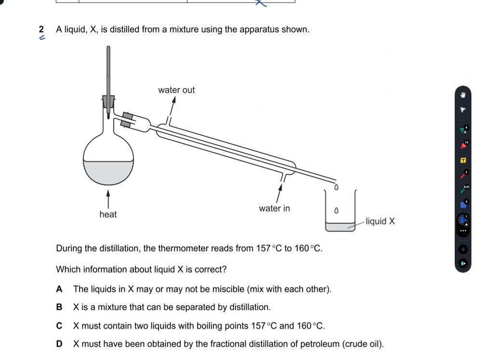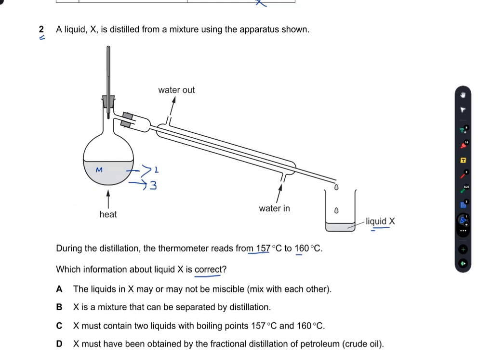Question number 2. A liquid X is distilled from a mixture using the apparatus shown. During the distillation, the thermometer reads from 157 degrees C to 160 degrees C. Which information about liquid X is correct? First, this liquid X is obtained by the distillation of this mixture. I call this M, and this mixture may consist of 2 or 3 or more liquids.